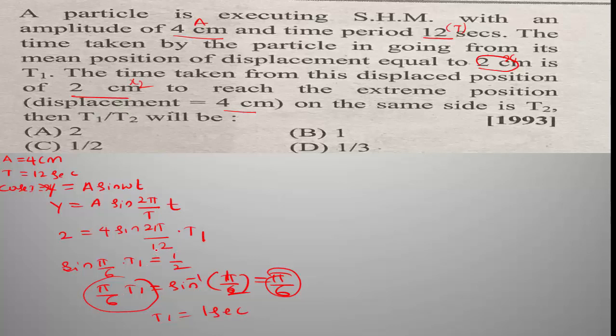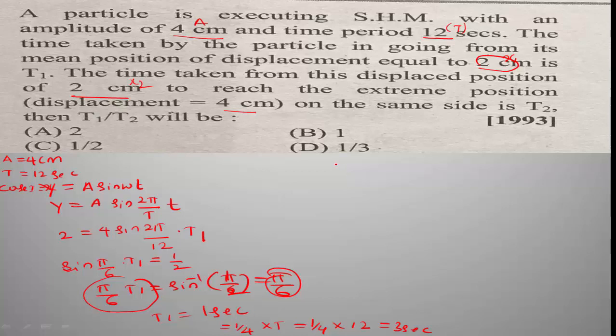Total time from mean position to extreme position is 1 by 4th of its time period. Then we get 1 by 4 into time period T, that is 12, which gives 3 seconds. So the time from mean to extreme position is 3 seconds.